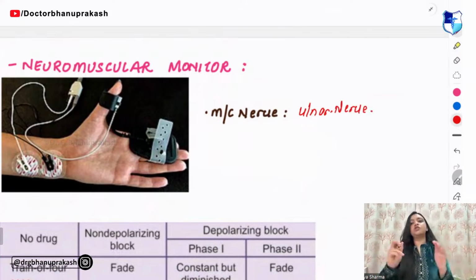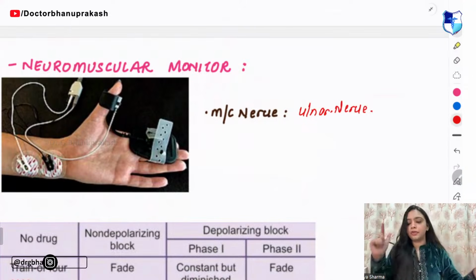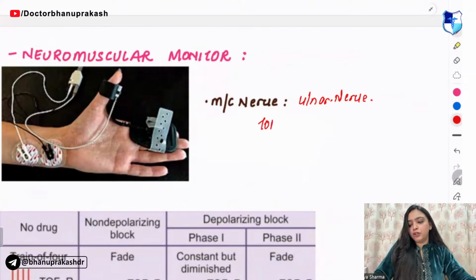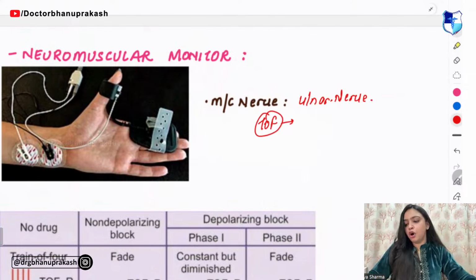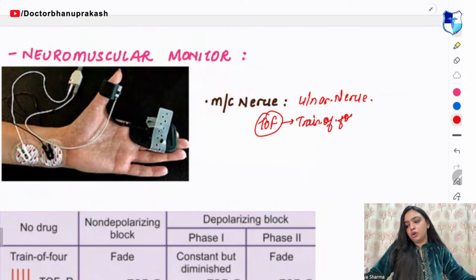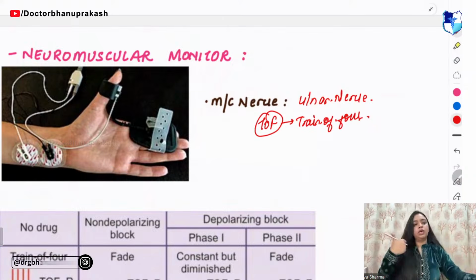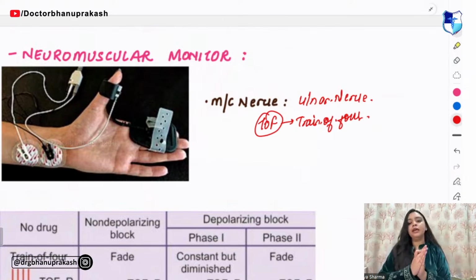Right. This one is your ulnar nerve. Next, in this you have TOF. What is TOF? TOF means the train of four. Very good. Ulnar nerve is the most commonly involved.